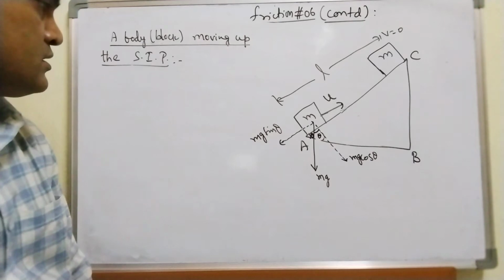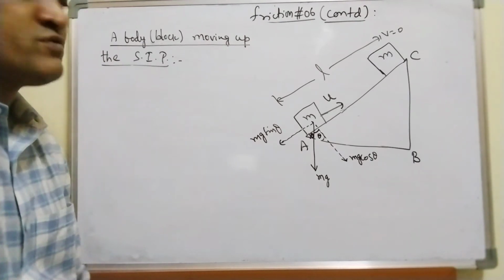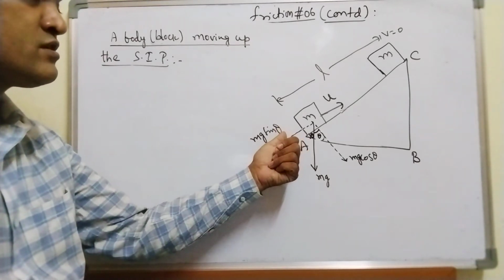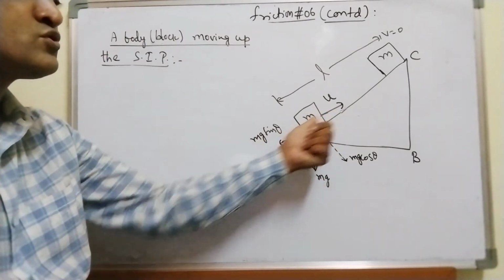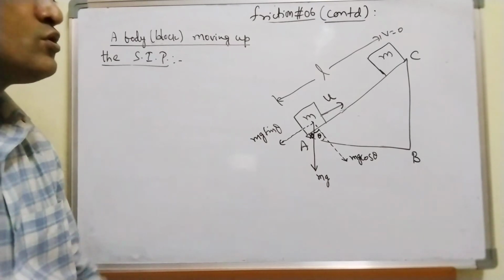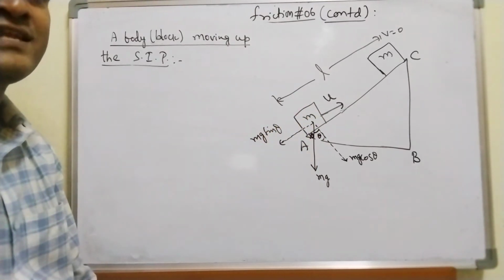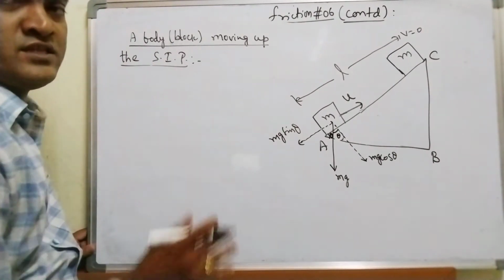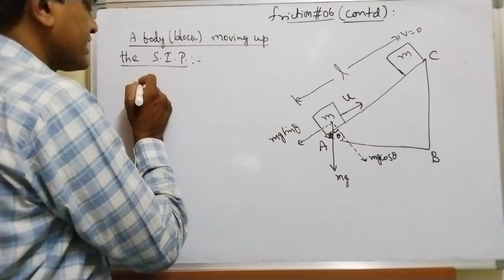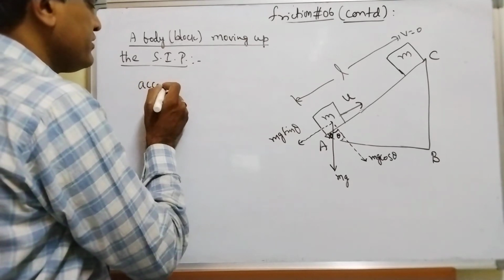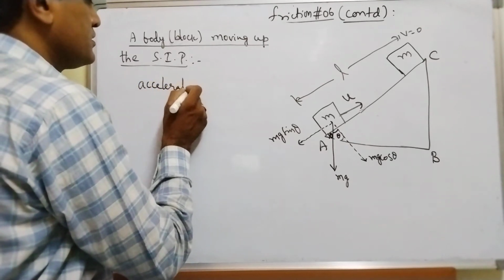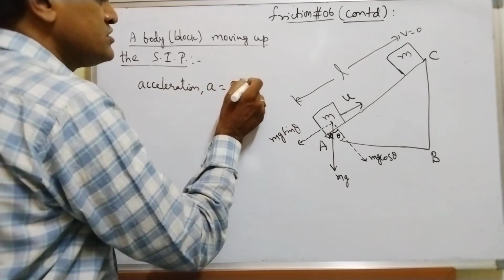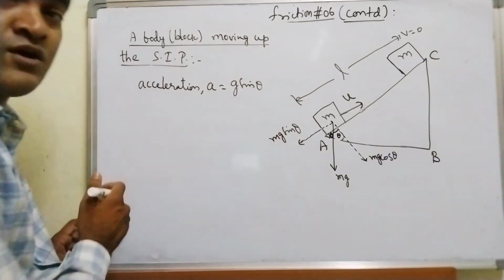Now in this case, what happens when it is moving upwards? Because of mg sin theta, it has to come down. So now this time the block will decelerate. In the previous case, in case of smooth inclined plane, what is the formula I have written for acceleration? a is equal to g sin theta when it is sliding down.